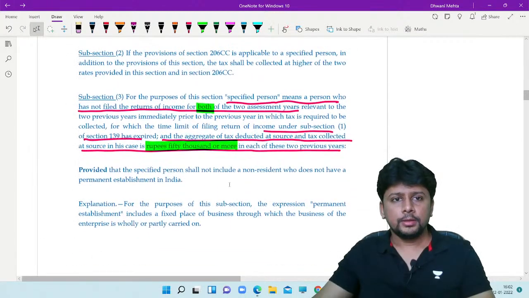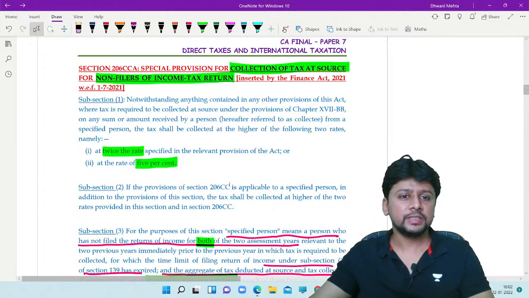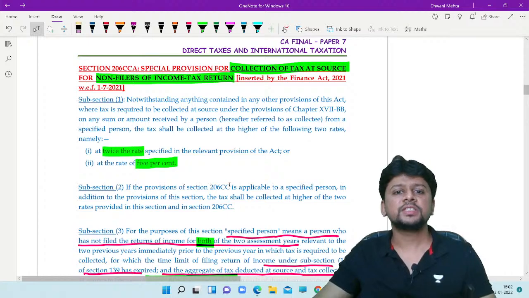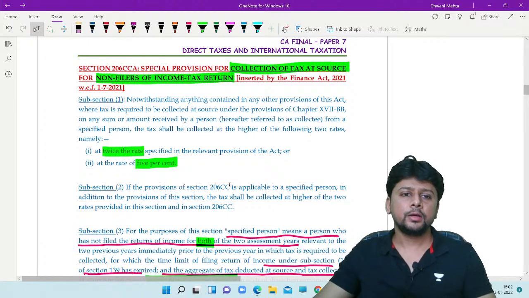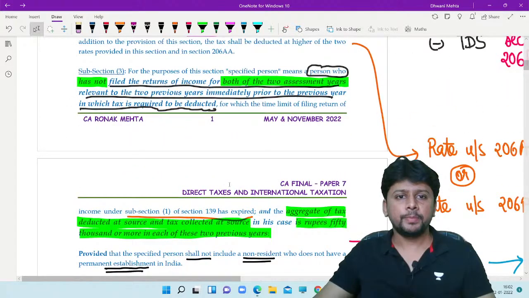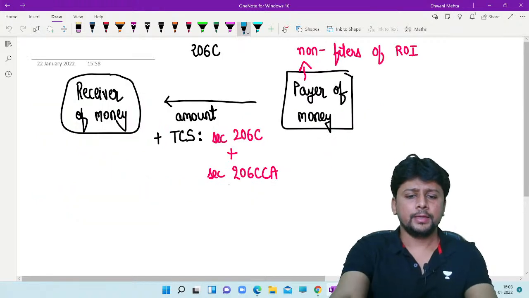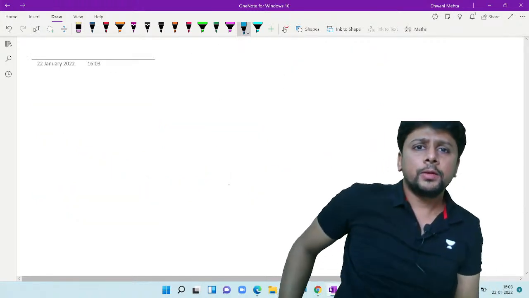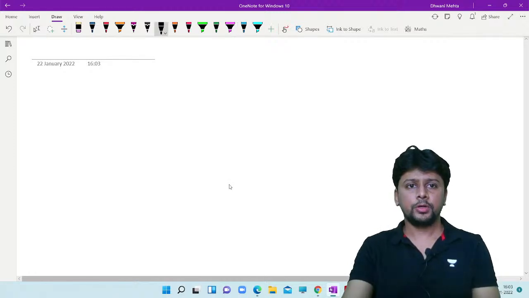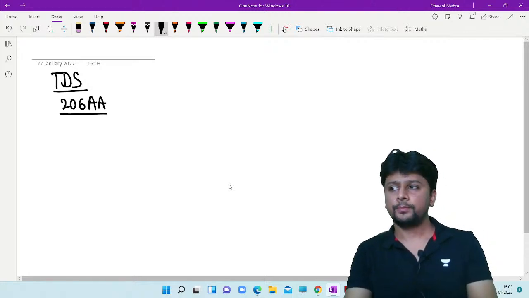So your 206CC and 206CCA basically are giving you the same provision, twice the rate or at 5%, whichever is higher. If I draw a comparison before you, it might make it more clear. If I am talking about the situation of tax deducted at source, you do not submit your permanent account number, 206AA.